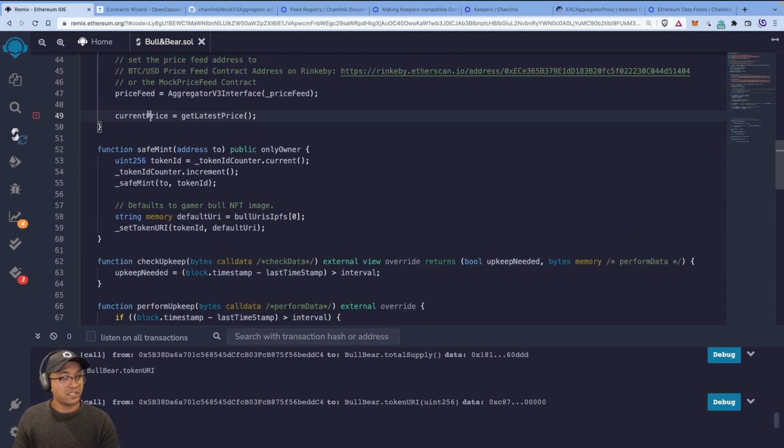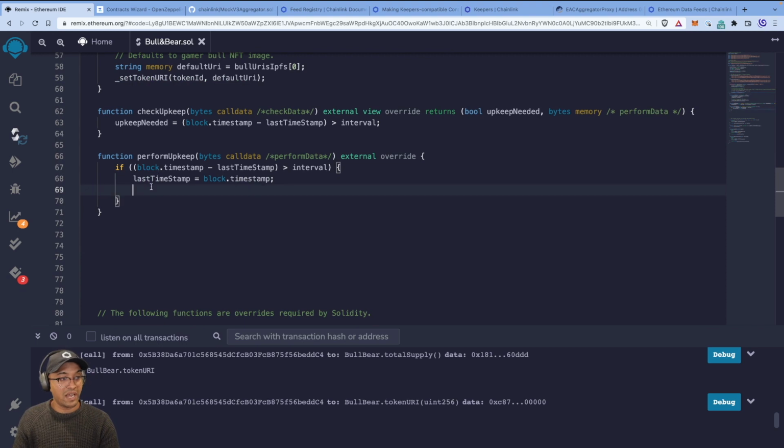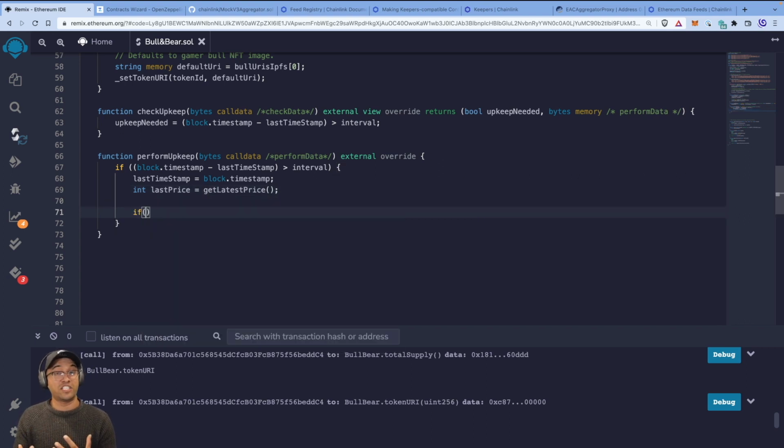The current price is the state variable. We don't want to use that yet. What we want to do is just say latest price, because we may need to do some computations with the old value and the new value. So we'll store it in a new integer variable here, and we're going to say getLatestPrice, which is a function we haven't implemented yet, so it's going to complain again.